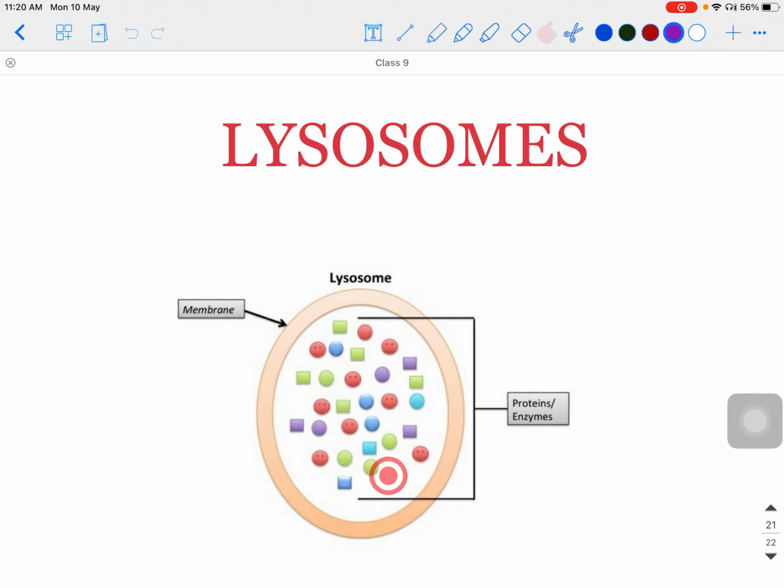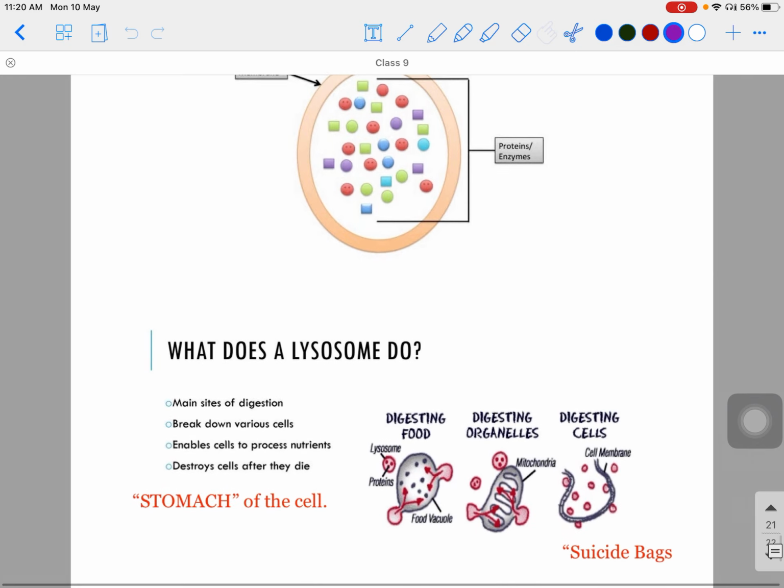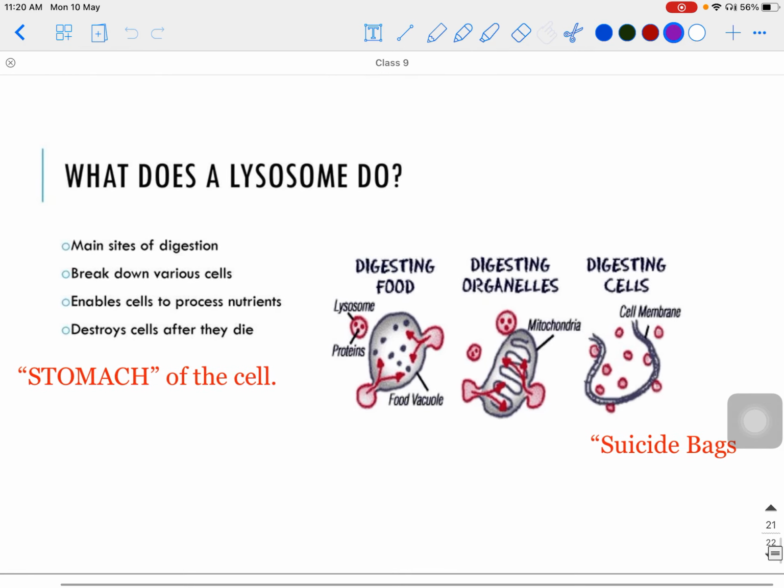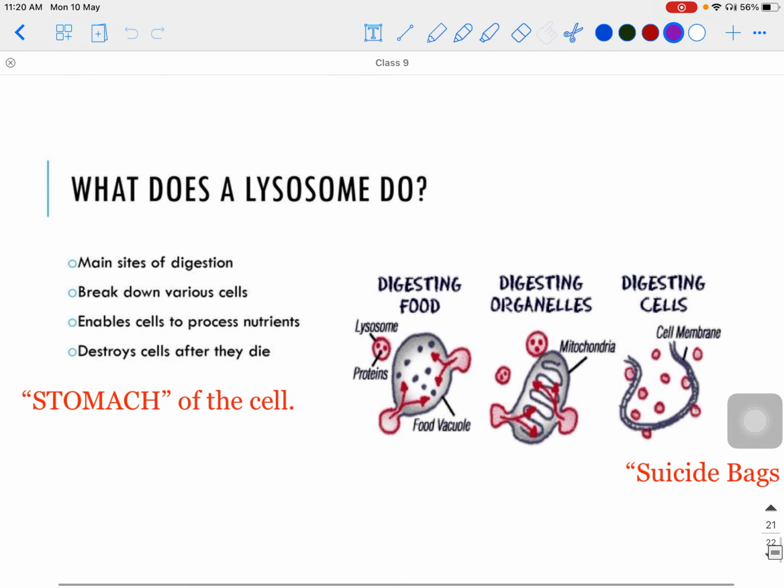Red circle is there, green circle is there. So there are different types of enzymes in one lysosome. These enzymes will digest different things present in the cell. It can digest food particles, and it can digest other substances as well. We'll see what a lysosome does here.